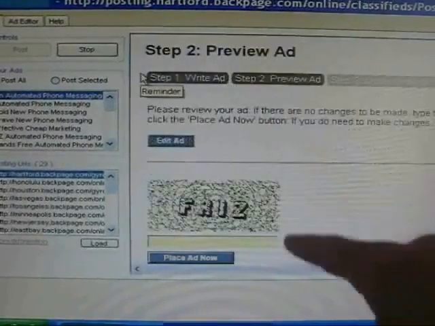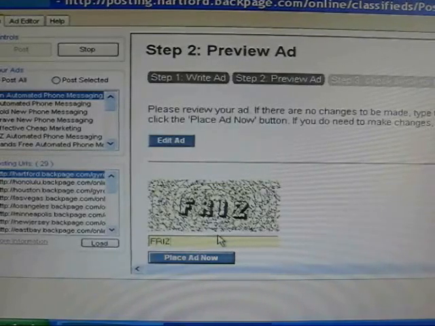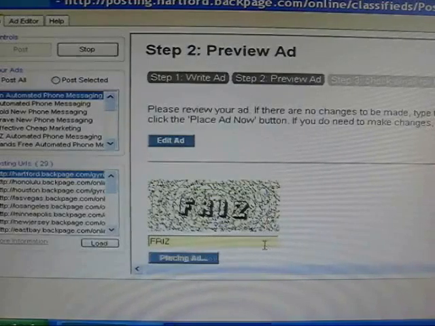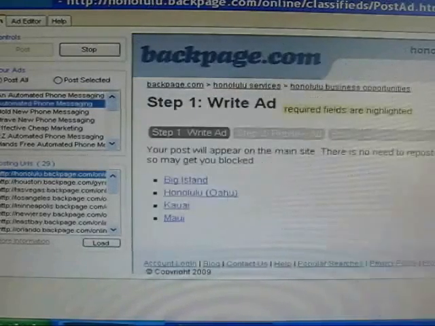It's in Hartford. It's going to go through Hartford. It comes to the bottom. You put in a security code. Okay? You click place ad now. It's going to finish up in Hartford, and then it's going to go to Honolulu. See, Hartford finishes, then it goes to Honolulu.